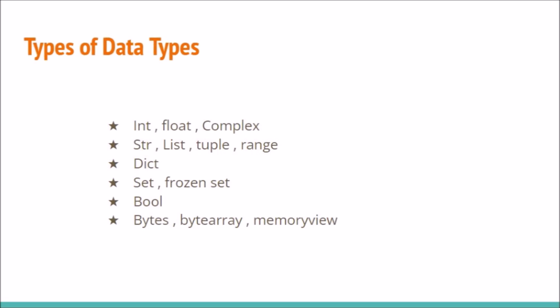Sequence types. Str, string type for text. List type for ordered mutable sequences of items. Tuple, tuple type for ordered immutable sequences of items. Range type for representing an immutable sequence of numbers.